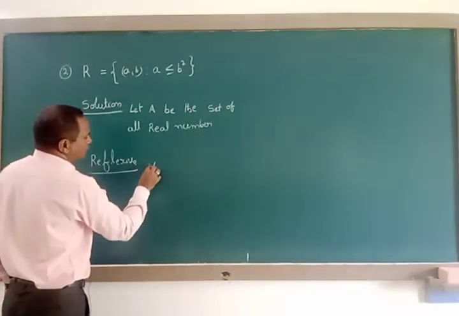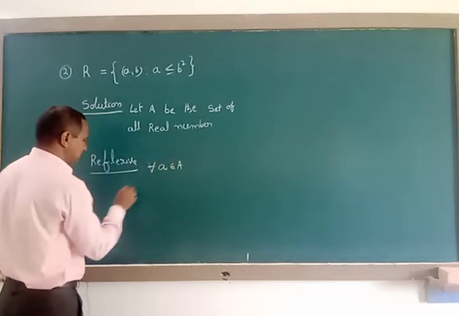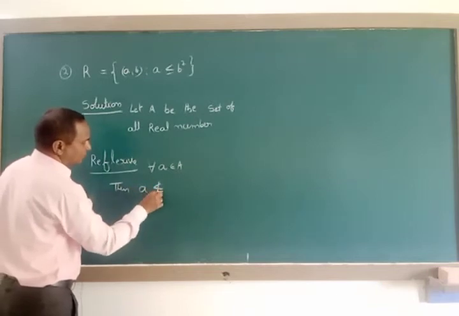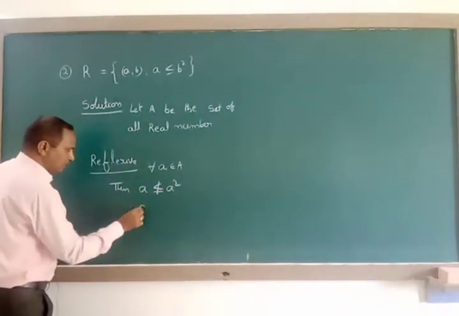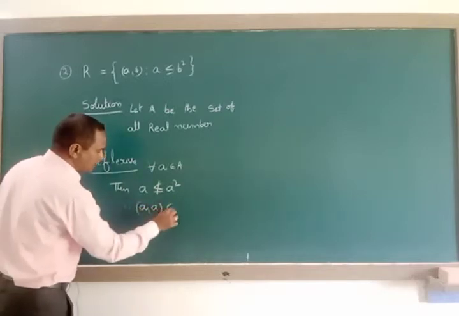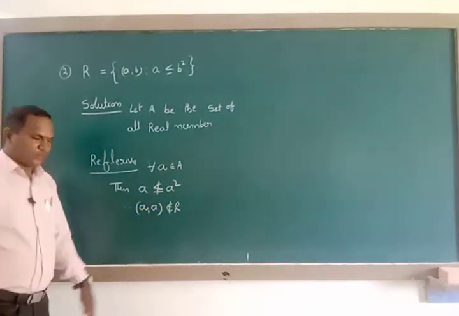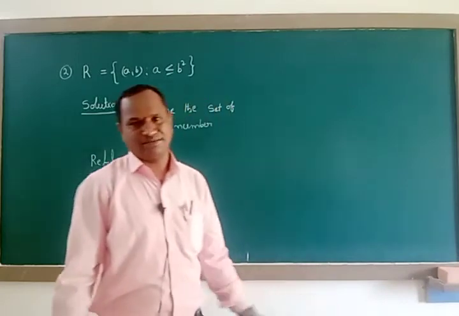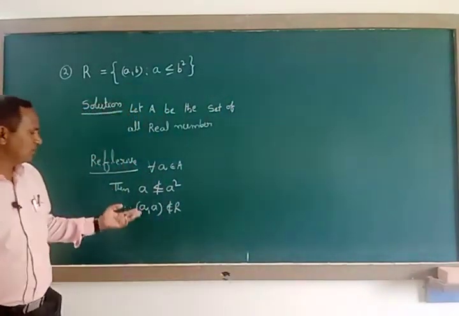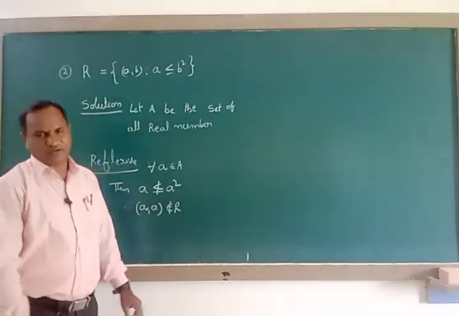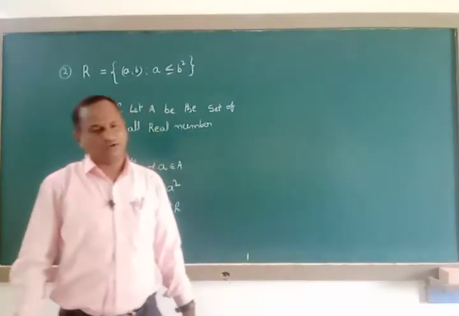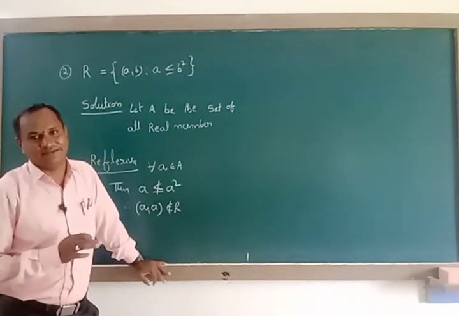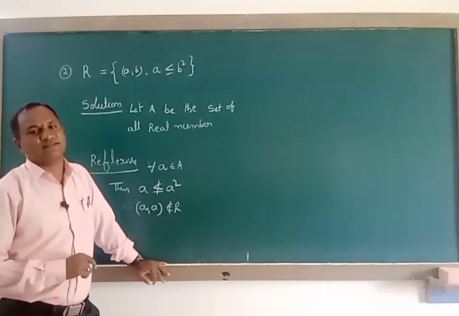For all small a belongs to capital A, a is not less than or equal to a square. Therefore, (a, a) does not belong to capital R. Of course, it holds for some real numbers, but it does not hold for some others. For example, 2 is less than or equal to 2 square, okay. 3 is less than or equal to 3 square, okay. 4 is less than or equal to 4 square, okay. In all cases like that it is satisfied, but in the case of fractions, it is not satisfied.